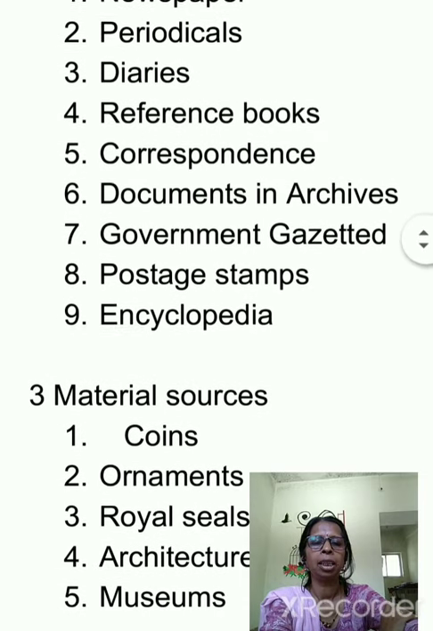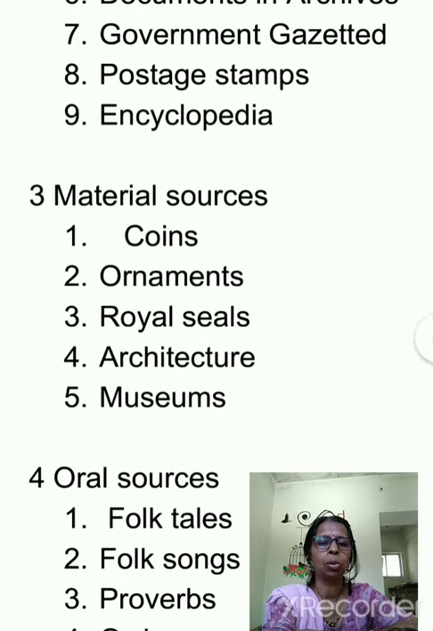Then you have the material sources. What are the different material sources through which you get information about history? They are coins and ornaments. Children, earlier in India we used gold coins. Imagine gold coins. Nowadays it is not possible to have a 1 rupee gold coin, as the value of gold is so high. But in ancient India, especially during the Gupta period, gold coins were minted. From this we can guess how rich India was, that we could exchange gold coins. Later on we had silver coins, and nowadays we have different alloys.